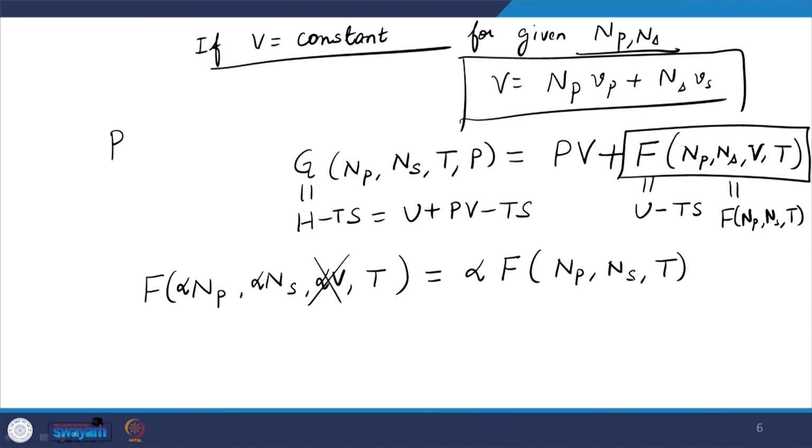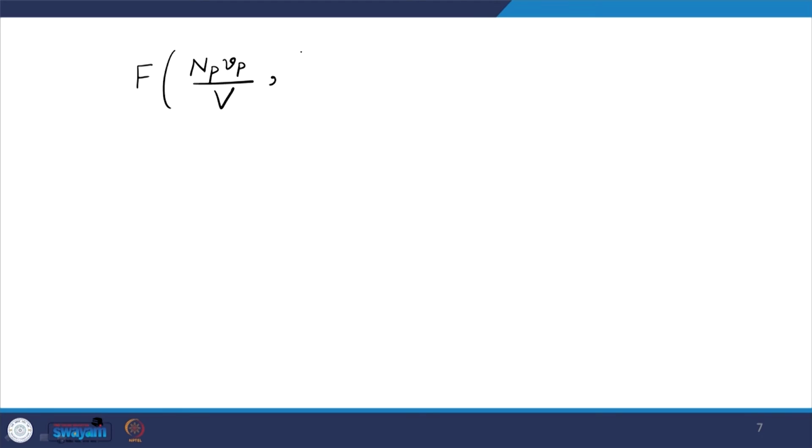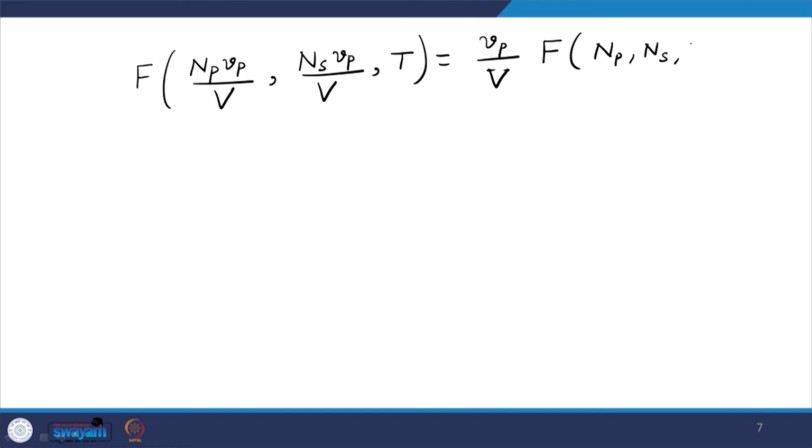So, using this idea, I can now say that, let us say if alpha is equal to Vp by V, then my F of Np Vp by V, Ns Vp by V, temperature is equal to Vp by V multiplied with F of Np, Ns, T. I can choose any value of alpha, so I have chosen alpha to be Vp by V.